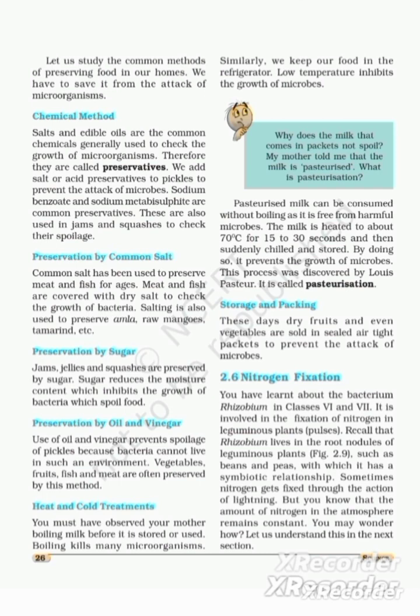For example, if an edible item has salt in it, naturally it resists contact with microorganisms, and therefore salts and edible oils are commonly used to check the growth of microorganisms. Therefore these are called preservatives.